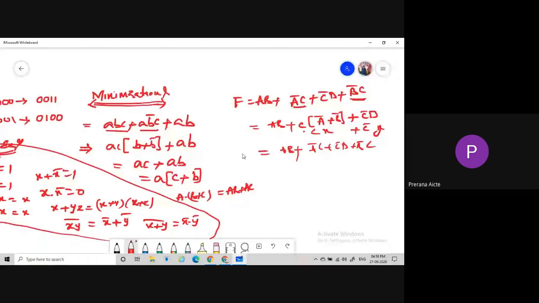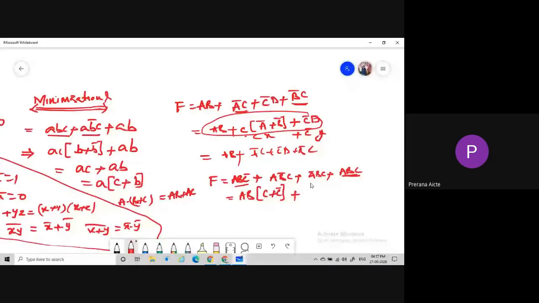Then coming to the next one, the next function f is ABC bar plus AB bar C plus A bar BC plus ABC. What is the reduced expression for this?